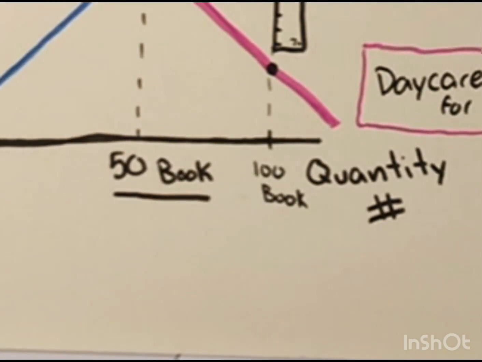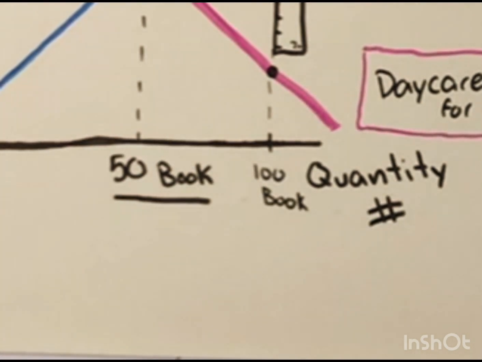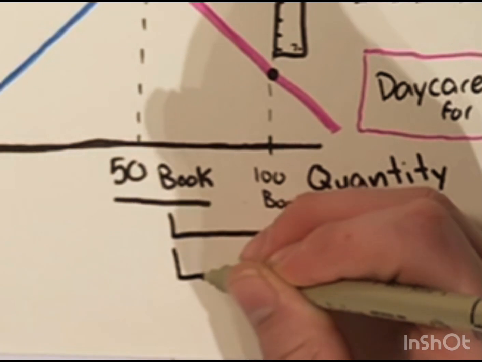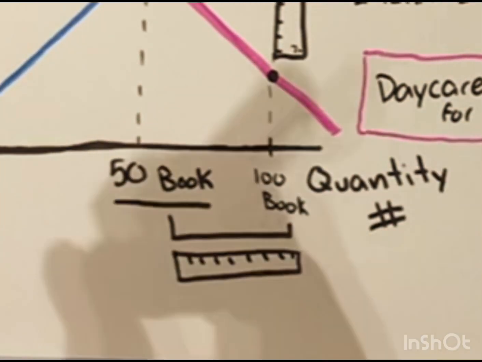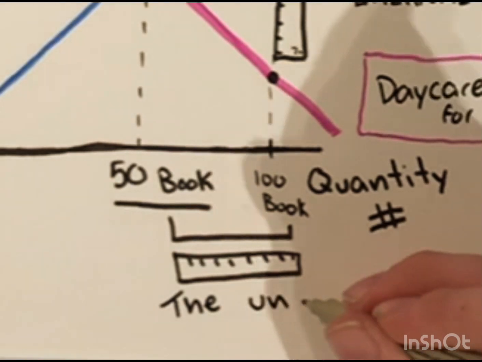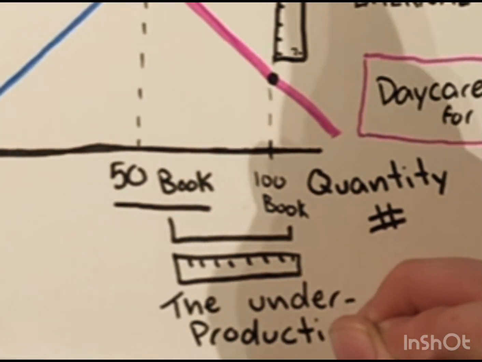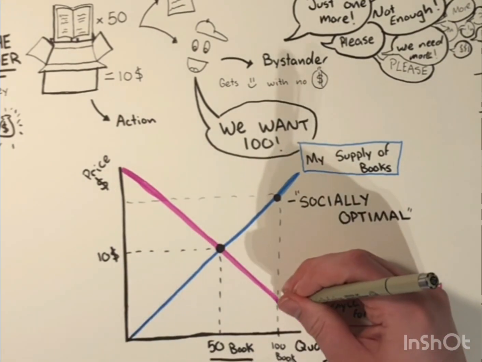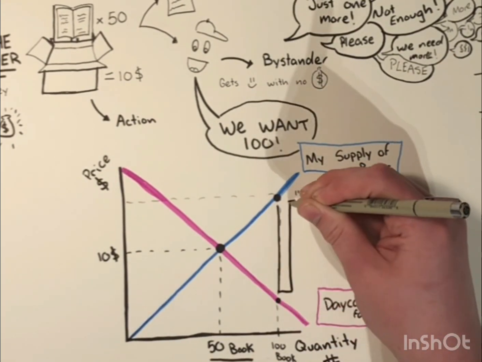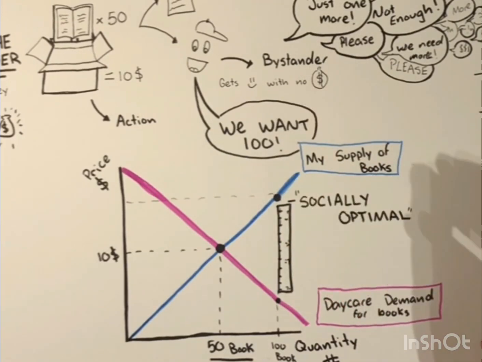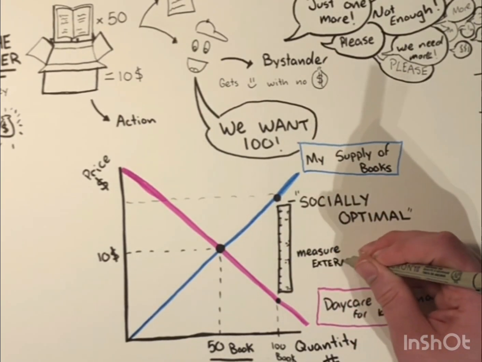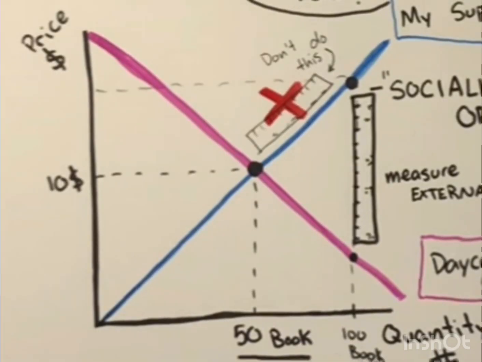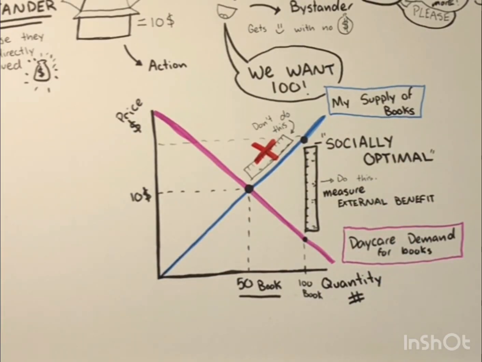By measuring the distance between the optimal quantity and the quantity achieved at the equilibrium price, you can find the amount that is underproduced. In other words, you can find how much more you need to produce to achieve the socially optimal quantity. If we plug this quantity into our graph, we will notice that it lands on the supply curve, far away from the equilibrium price. You could actually measure the external benefit by finding the gap between the socially optimal quantity on the supply curve versus the demand curve. Note, however, that this is not the gap between the equilibrium price and the optimal quantity. This is a common mistake, so avoid it.